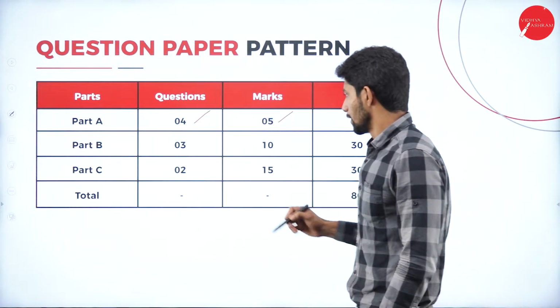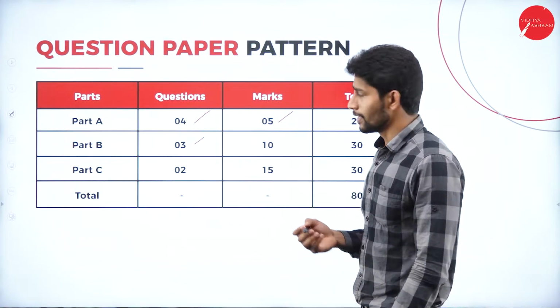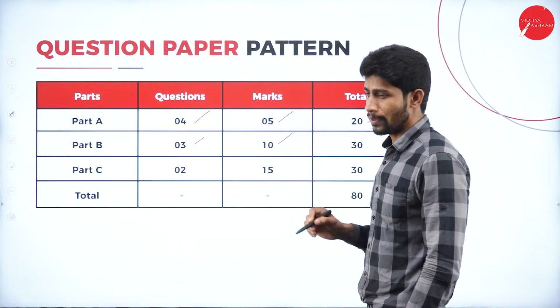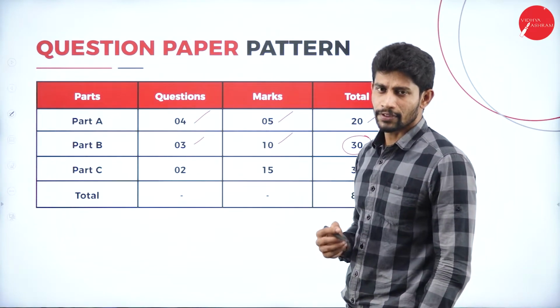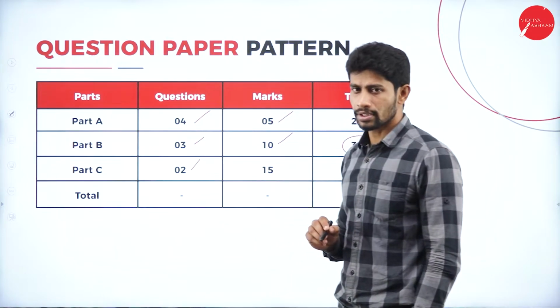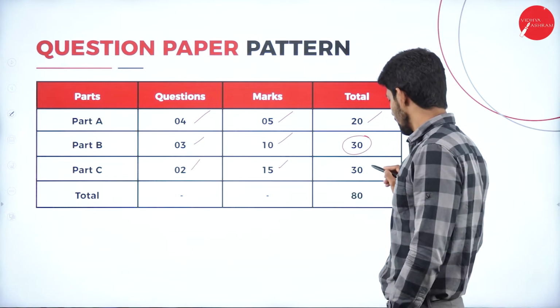Part B, they will be asking 3 questions and you will be answering 3 questions. Each question carries 10 marks and totally you will be answering for 30 marks from part B. And with respect to part C, they will be asking 2 questions. Each question carries 15 marks and totally you will be answering for 30 marks.